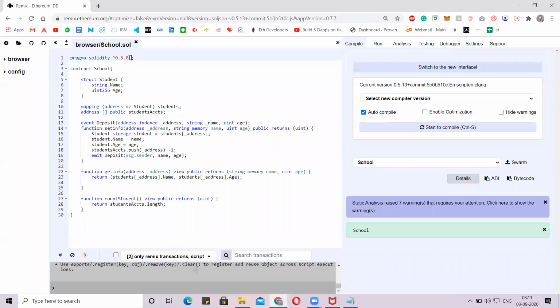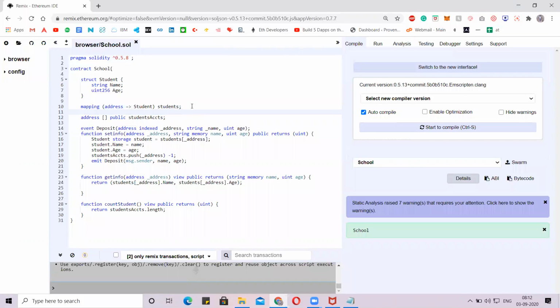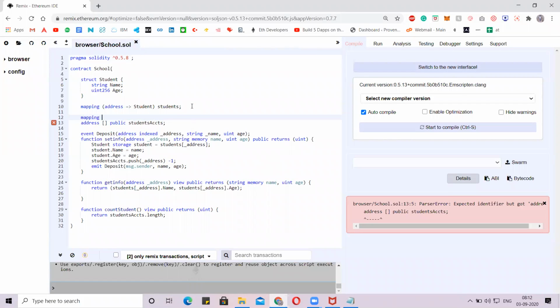In a Solidity contract, we have a mapping where we can map the data to an address. This is a key. In a mapping, the structure is like this: this is a key, and to the key we are assigning a value.